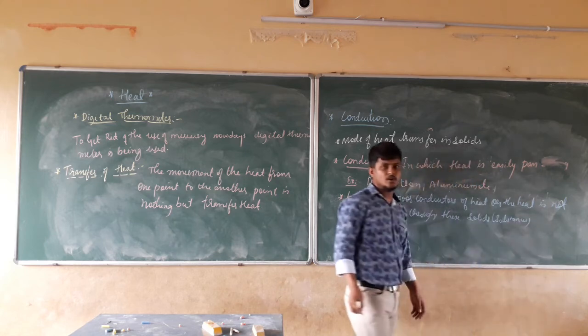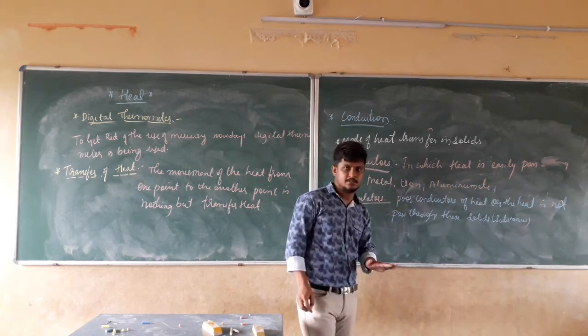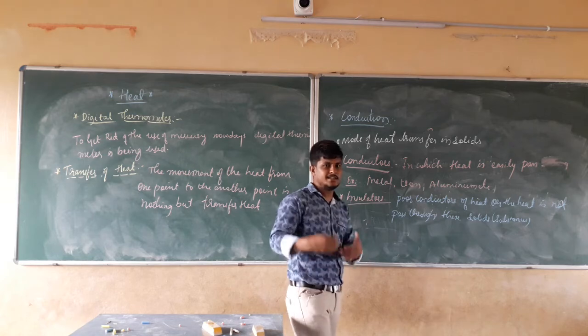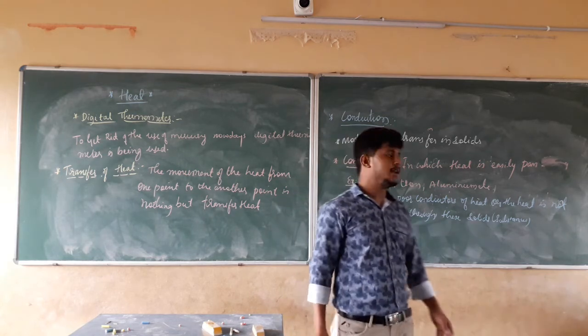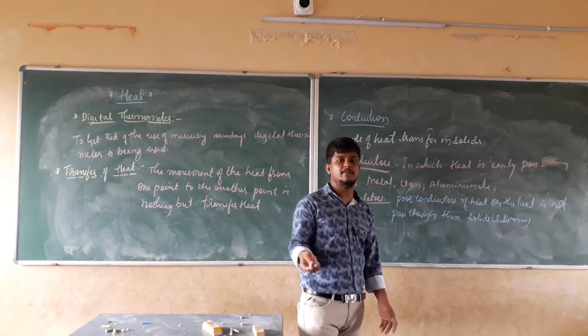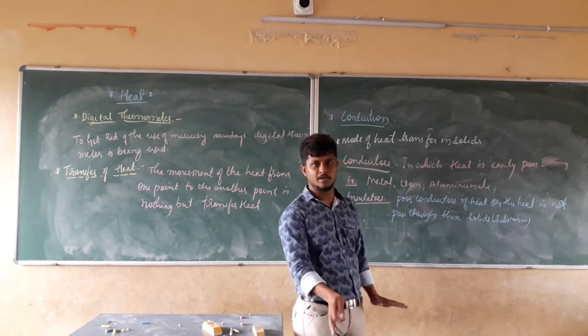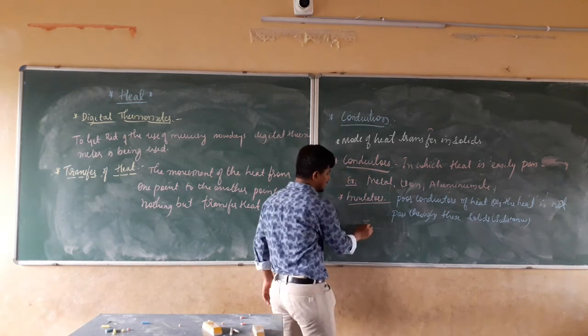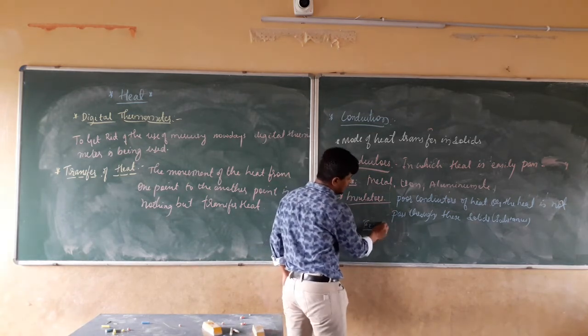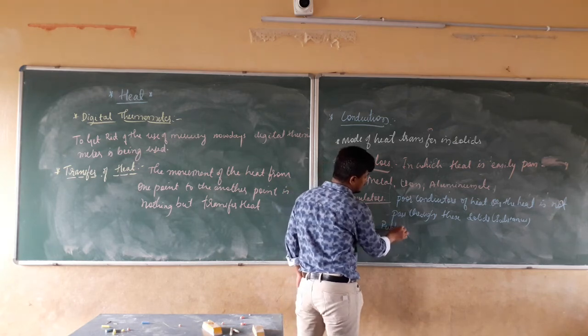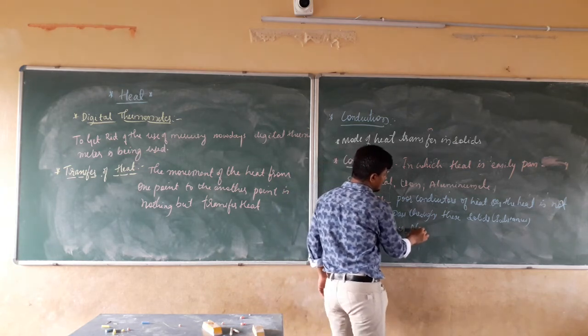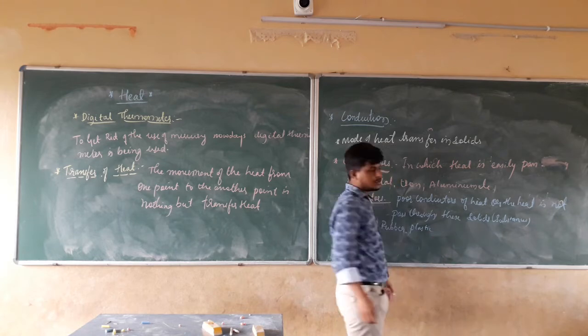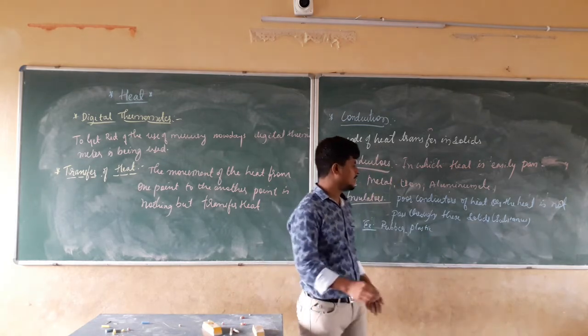That means it is not going to pass through these substances. Insulators are those which resist the passing of heat, whereas conductors are those which make the heat pass from the hot part to the cold part. For example, here it will be rubber, plastic. Clear? I hope this is clear.